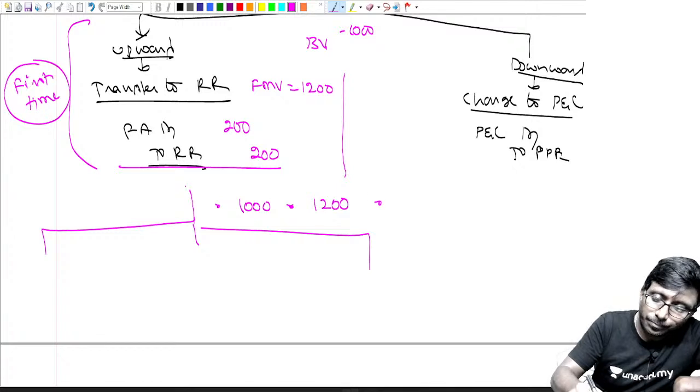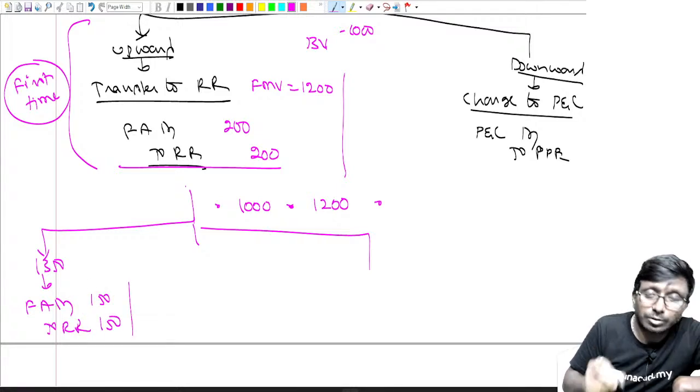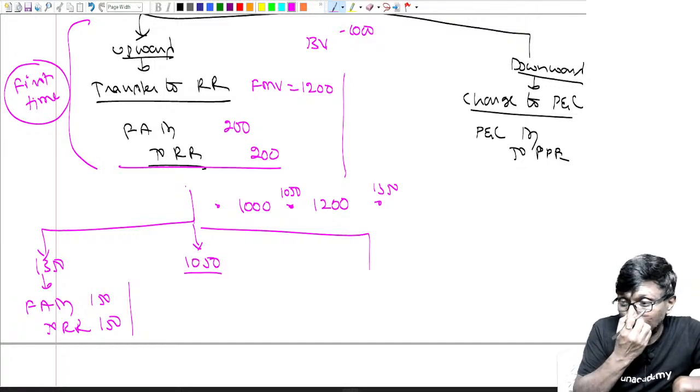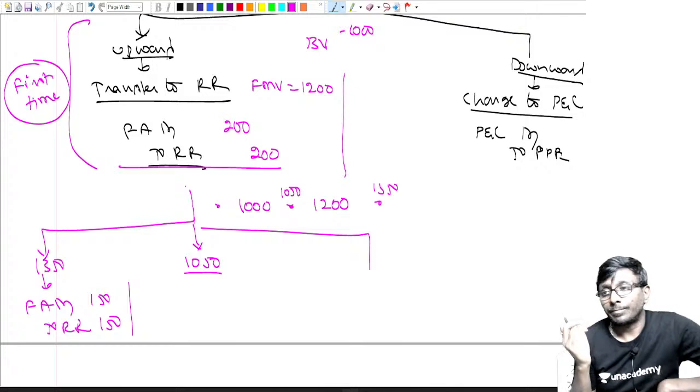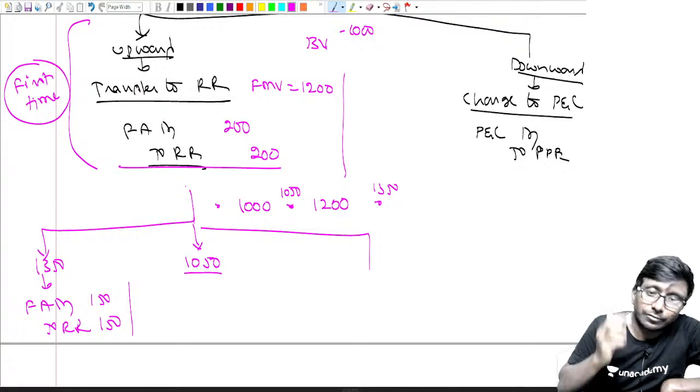Suppose above 1200, it went to 1350. Then debit fixed asset account, credit revaluation reserve, another 150 gone up. This is the example above, 1350. Let me say 1050, it went down. If it is 1050, down, now what are you supposed to do? Debit revaluation reserve to the extent available.